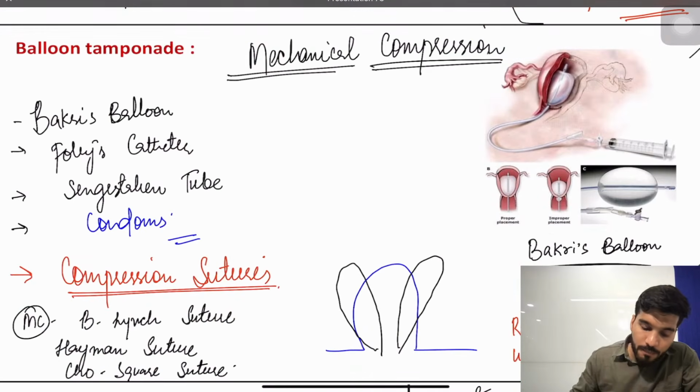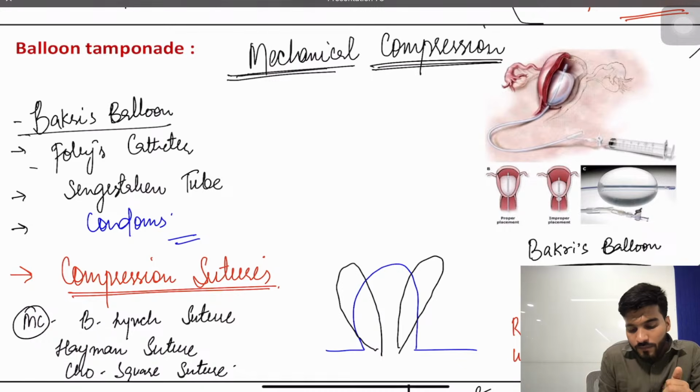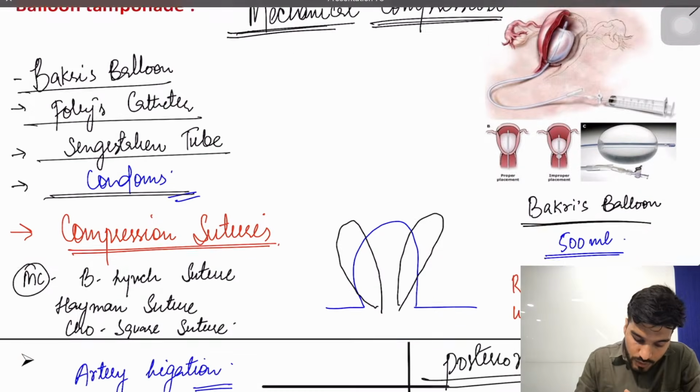Then balloon tamponade, we can use mechanical compression with the help of a tamponade. What are the tamponades? Bakri balloon, Foley's catheter, Sengstaken tube, and condoms. We have compression sutures.